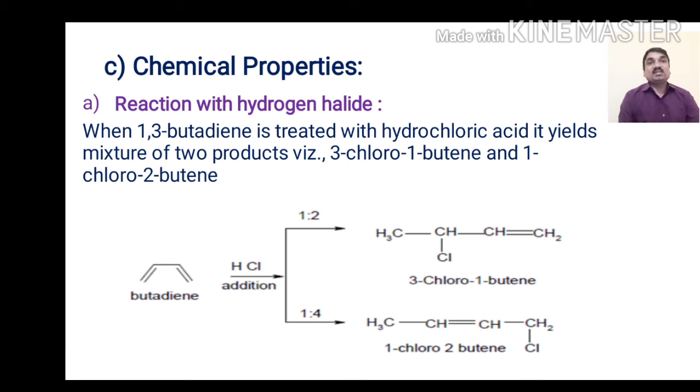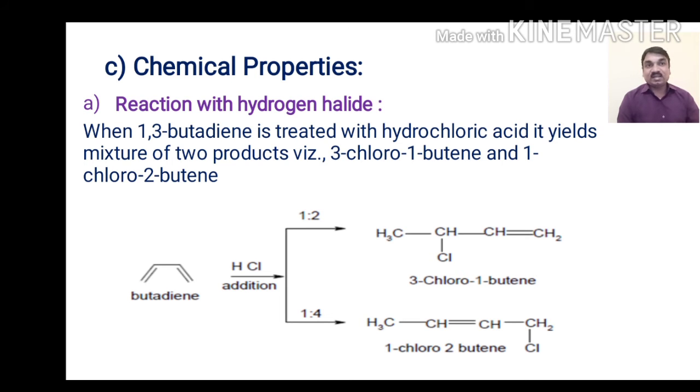The next point is chemical properties. The chemical properties of 1,3-butadiene are like those of unsaturated compounds, but it is conjugated, so it shows different behavior. It shows addition reactions, which depend on the reagent used.